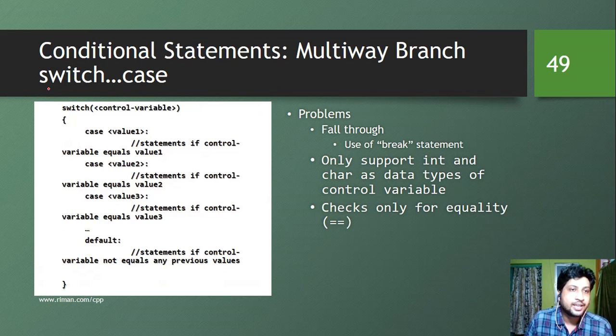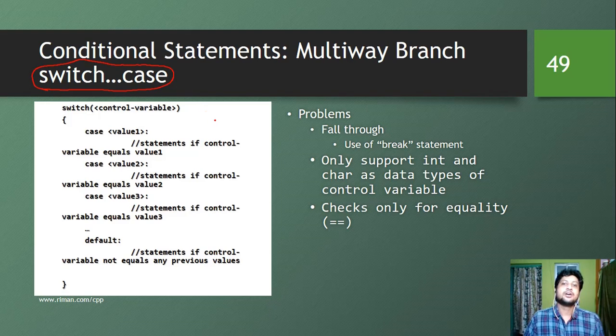Now we are going to learn about another multi-way branching statement, that is the switch case statement. This is somewhat different from if else if statements. First of all, we are going to look at the syntax of this statement. Then we are going to talk about the differences between if else if and switch case statements, what the problems in the switch case statement are, and how to rectify those problems.